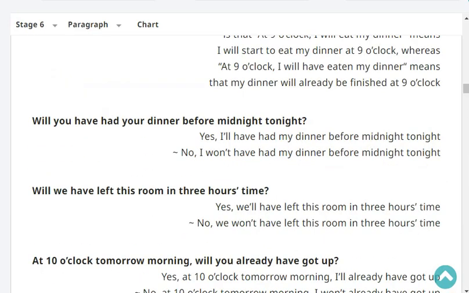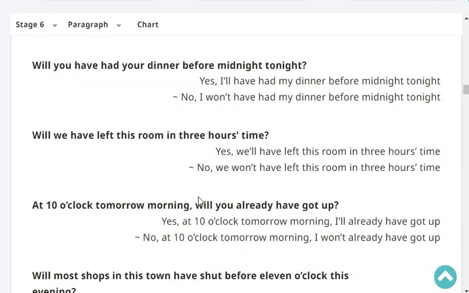Will we have left this room in 3 hours' time? Yes, we'll have left this room in 3 hours' time. At 10 o'clock tomorrow morning, will you already have got up? Yes, at 10 o'clock tomorrow morning I will already have got up. Very good. Will most shops in this town have shut before 11 o'clock this evening? Yes, most shops in this town will have shut before 11 o'clock this evening.